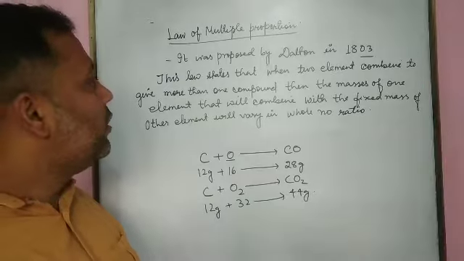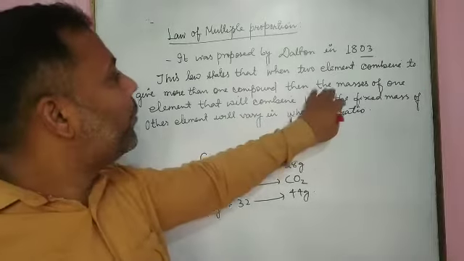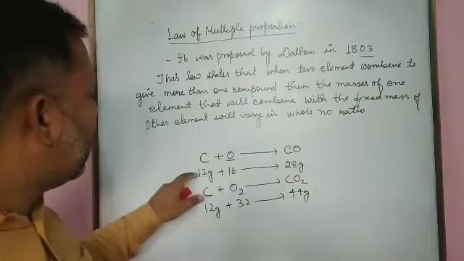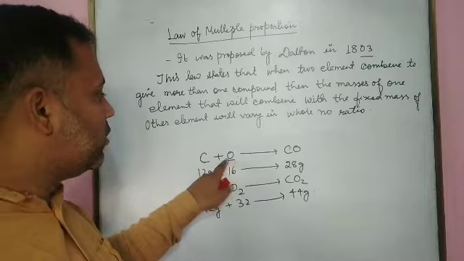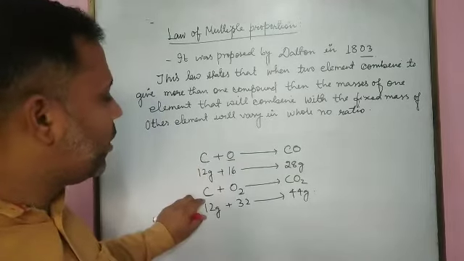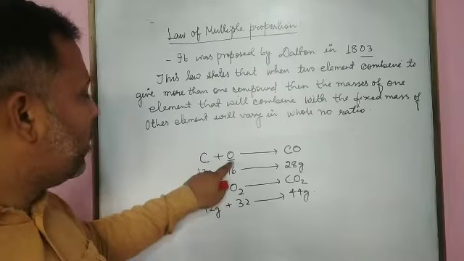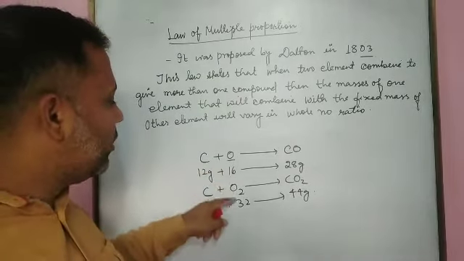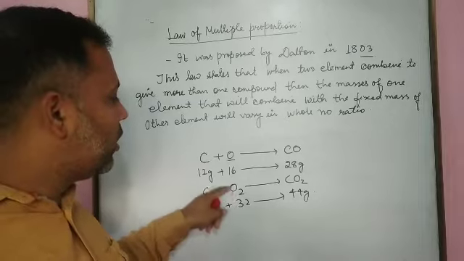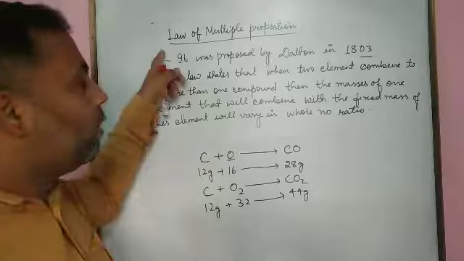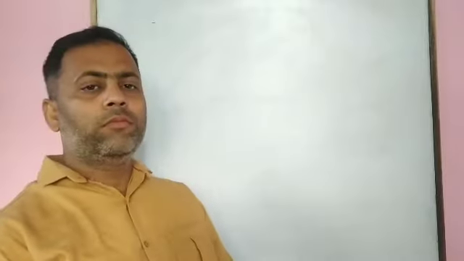Then what do we see? We see that the masses of one element, that is oxygen, that will combine with the fixed mass of 12 gram of another element will vary in simple whole number ratio, that is 16 to 32. This is all about the law of multiple proportion.